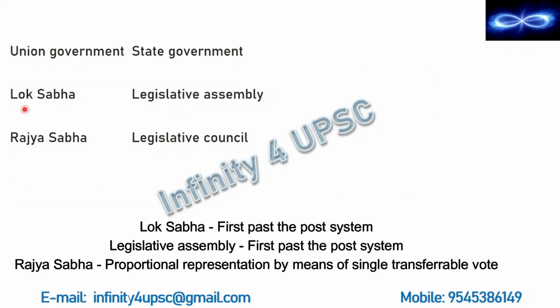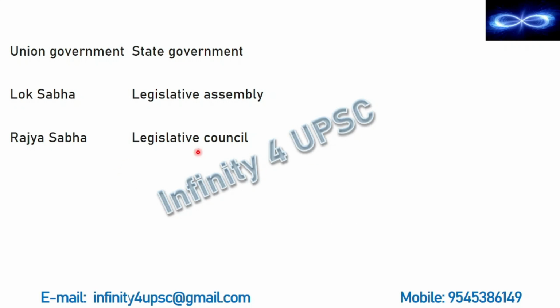Here we are following proportional representation by means of single transferable vote. And we will not discuss the Legislative Council now, because not every state has a Legislative Council. Only a few states have it.